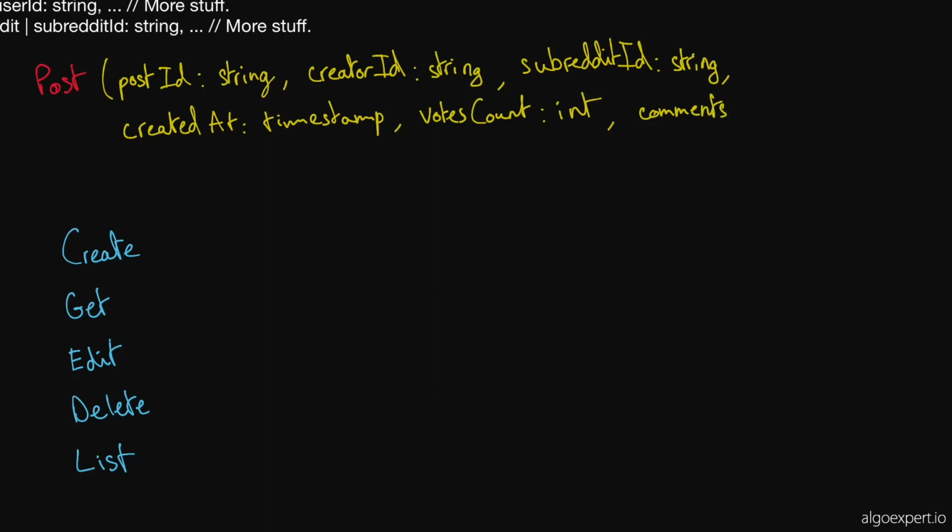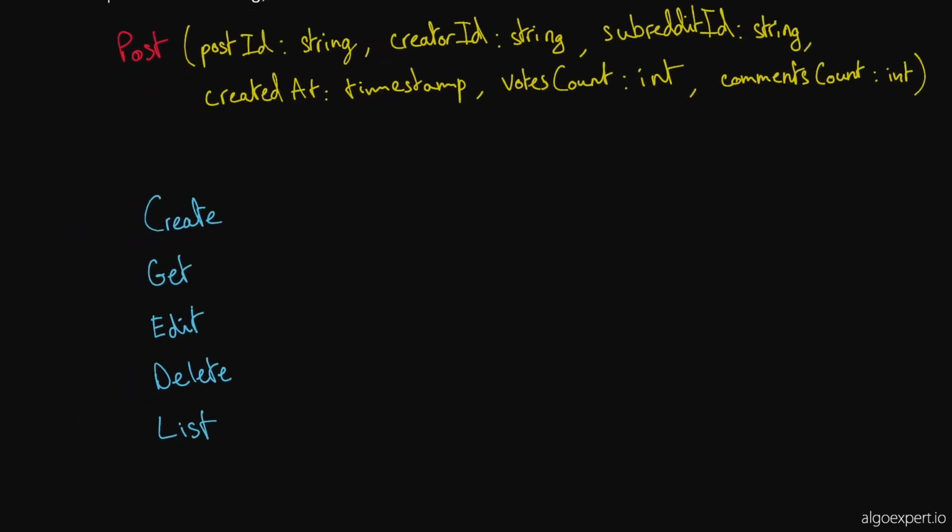Comments count, and this would be an integer as well. And I think this would be tracked by the backend, basically. Like, we'll probably have something where if we query a post, then maybe the backend computes the number of comments that it has, or maybe when we add a comment, it updates the comments count in the database, something like that. Point is, it would obviously be created server side. But so that is what I think a post looks like.